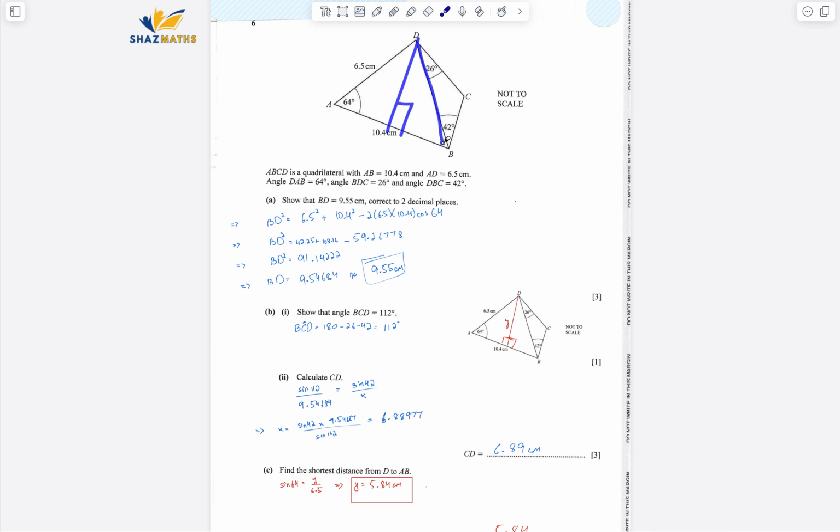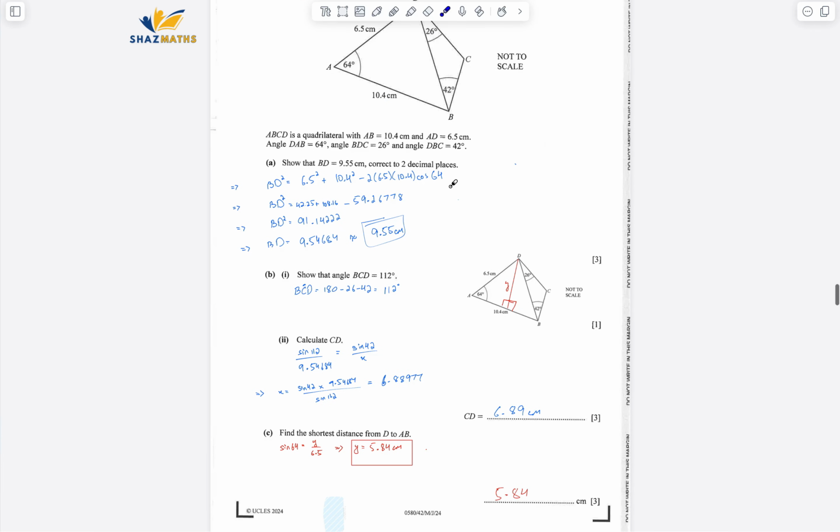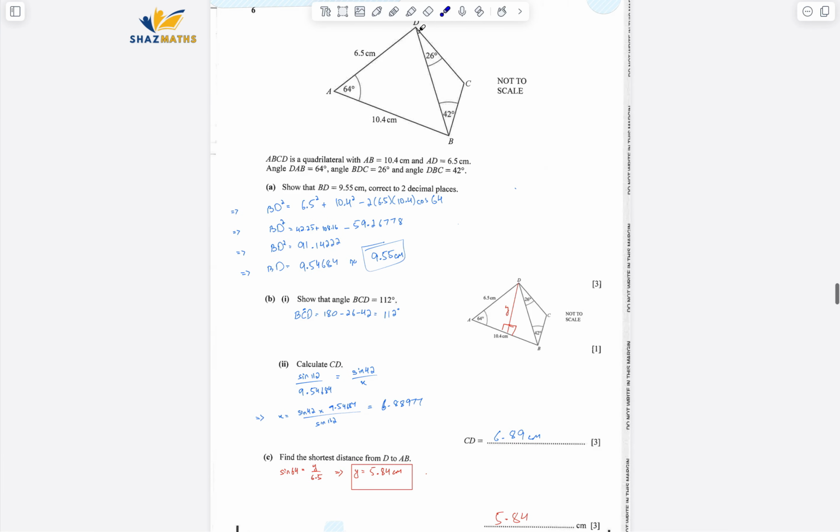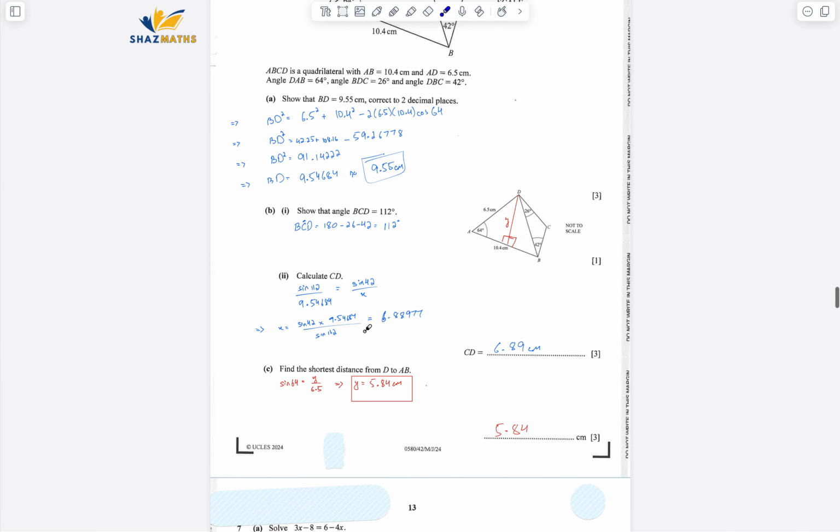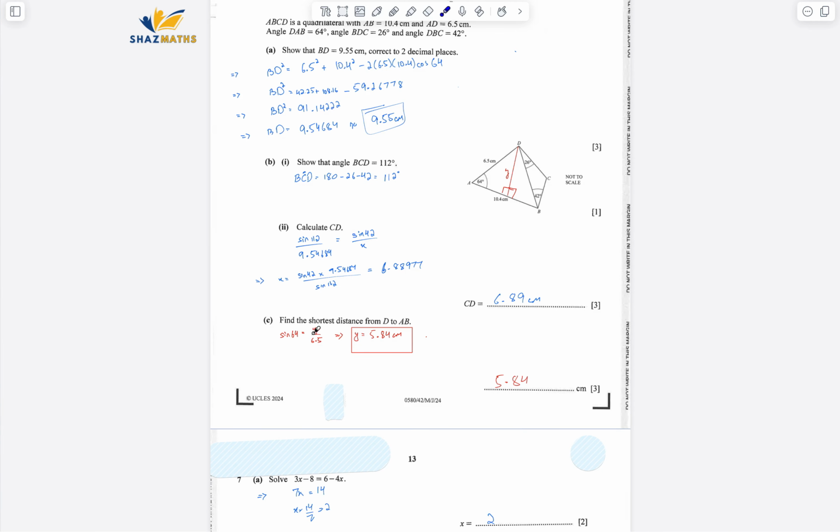For that one, I know this information. Over here on this side, I know this angle as well. Okay, so I know the hypotenuse, I need the perpendicular, so I have used sine. Once I have these trigonometric ratios, so it's sine of 64 equals to y over 6.5, and I got to know the dimension, that is 5.84.